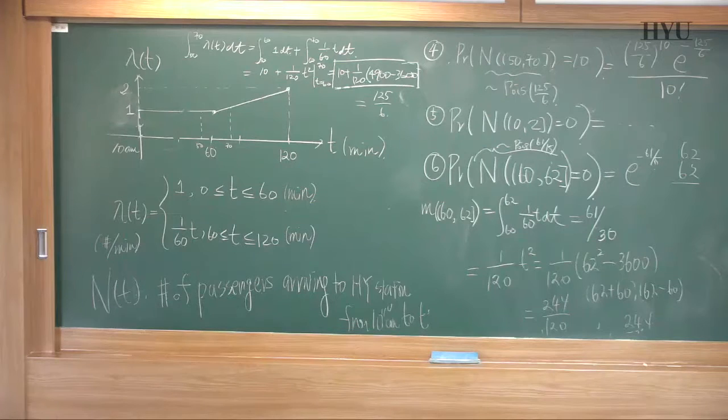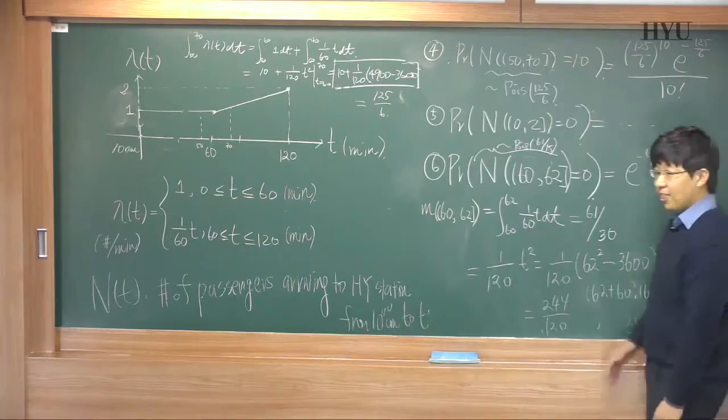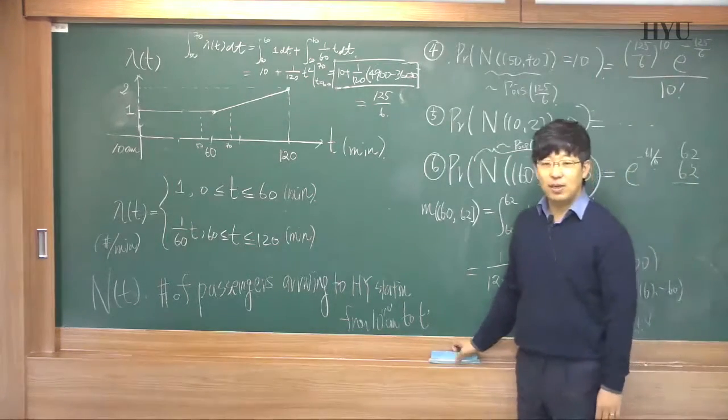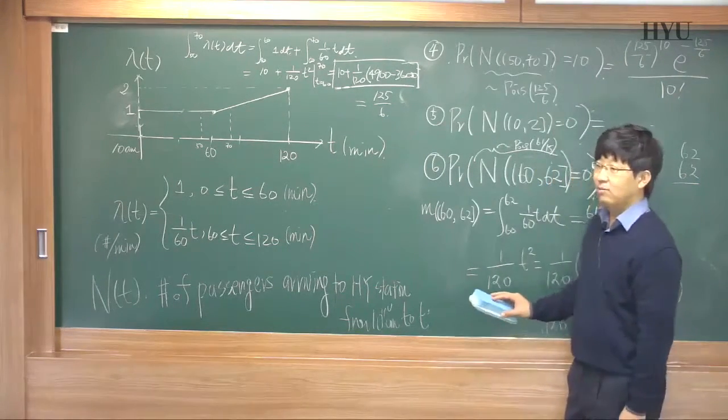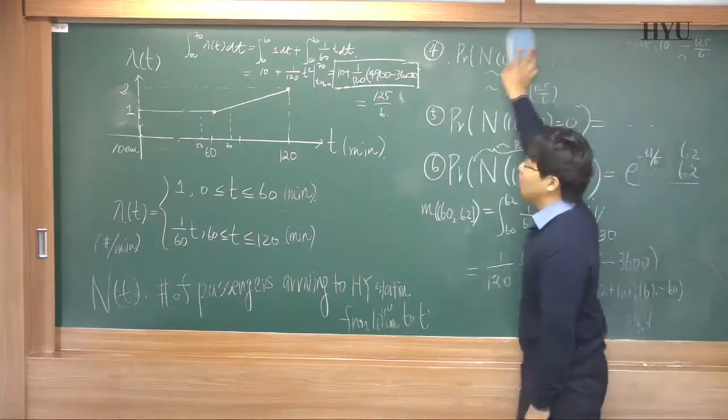If we consider two independent Poisson processes, let's say N1 and N2, they are Poisson processes with rates lambda 1 and lambda 2, respectively. They are independent. Then we can consider a new process N of t, which is the same as N1 of t plus N2 of t.